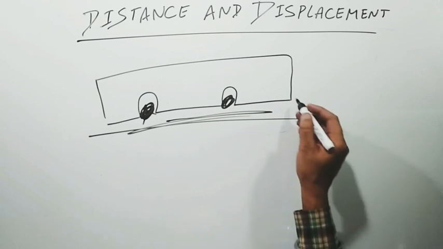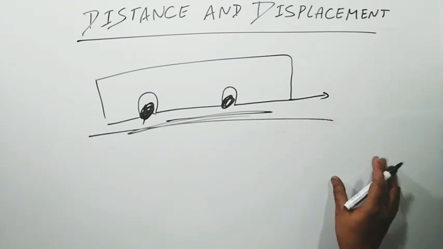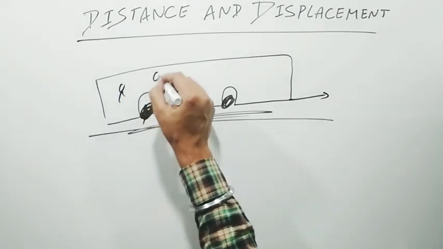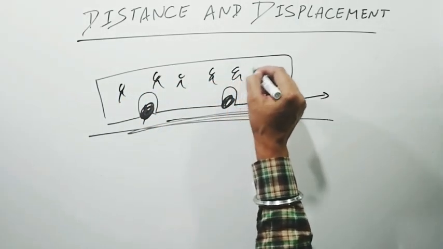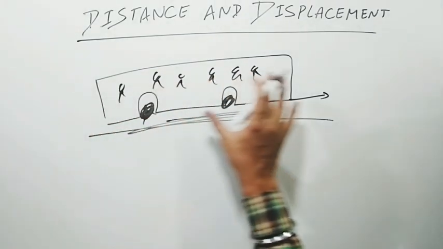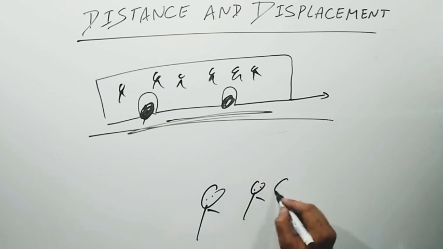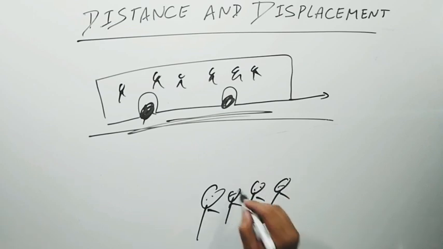There are some assumptions. The bus has no noise and the bus is moving at very high speed. There are a number of passengers in this bus. We are observing this moving bus from outside. We all are observing from outside.